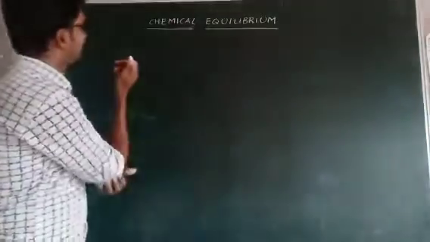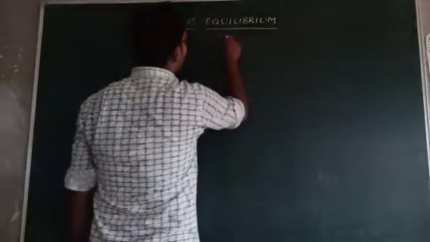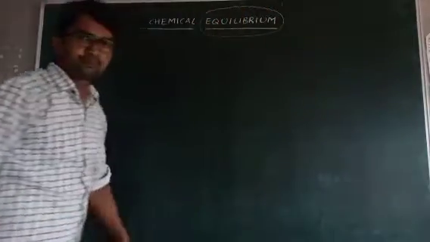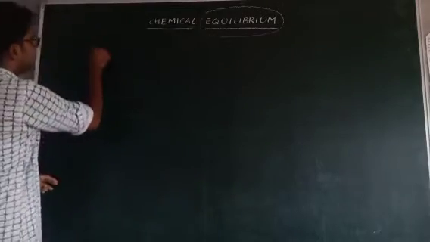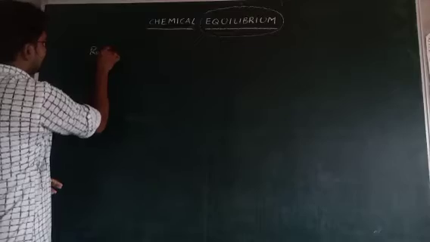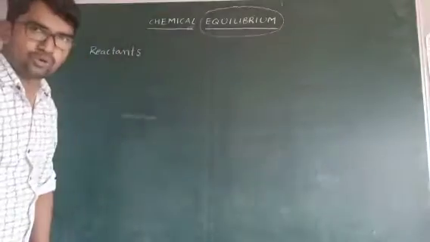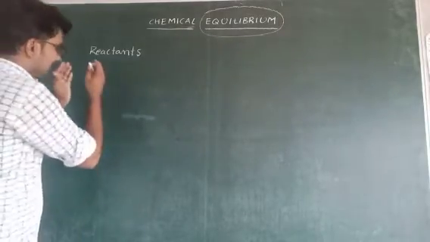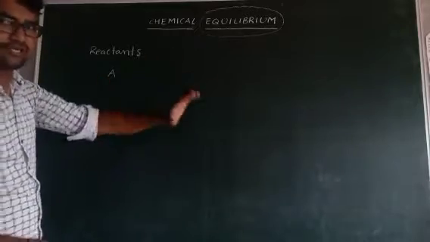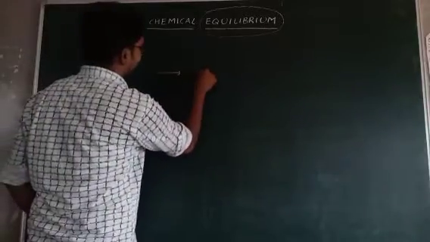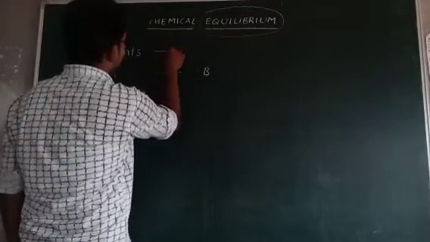Okay, first, what is chemical equilibrium? What is equilibrium? For any chemical reaction, initially we have reactants only. Sometimes only one reactant is present, and that reactant is converted into a product. A single reactant gives a single product. So reactants give products.